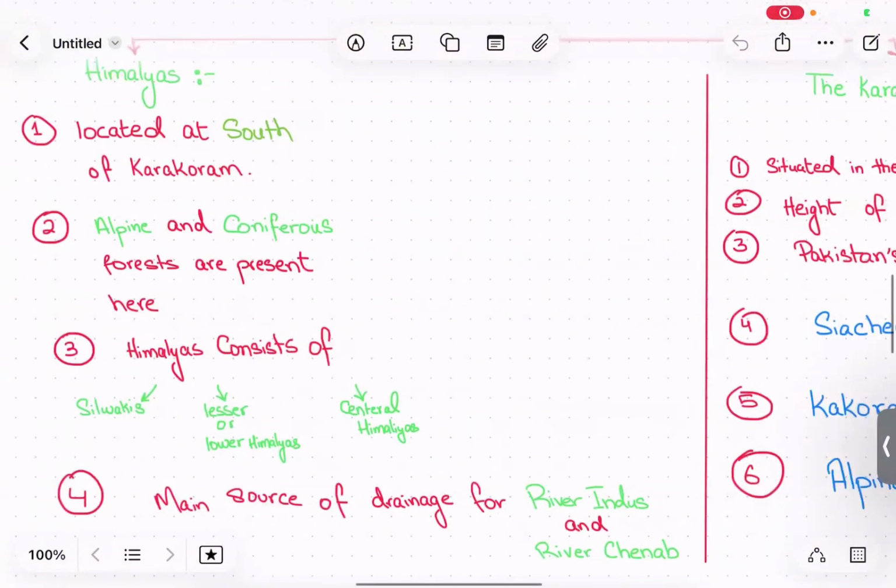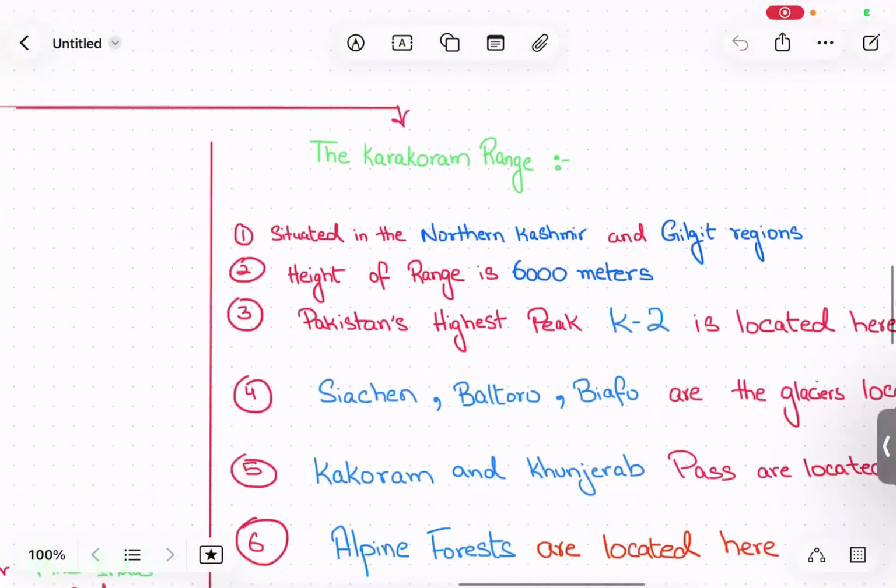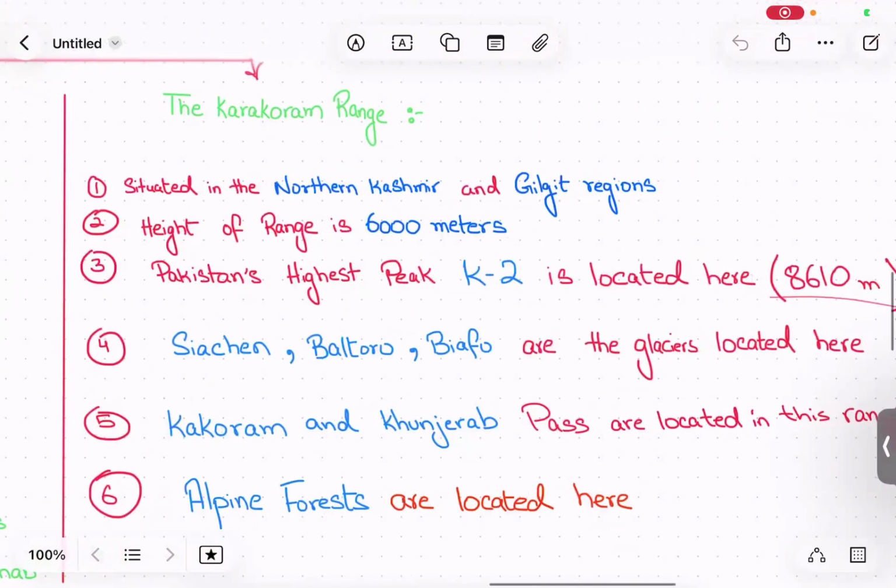And if we talk about the Karakoram range, it is situated in northern Kashmir and Gilgit regions. The height of this range is approximately 6,000 meters, and the highest peak of Pakistan, K2, is also located here, which is about 8,610 meters.